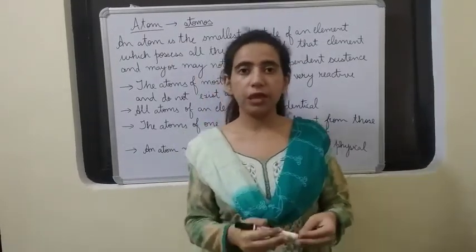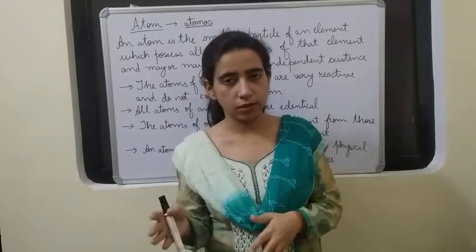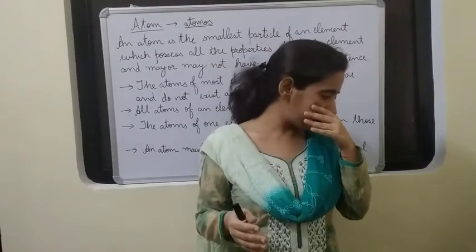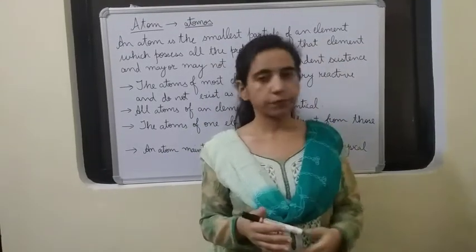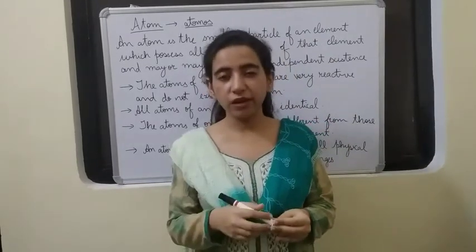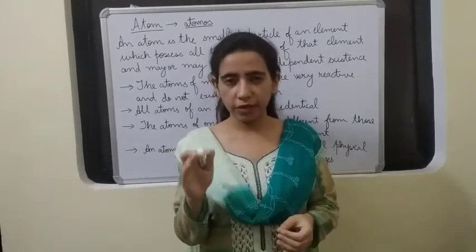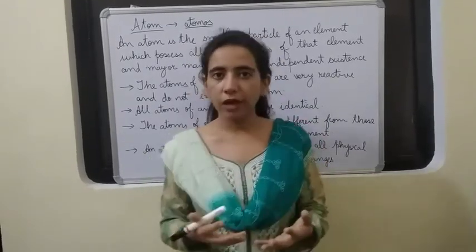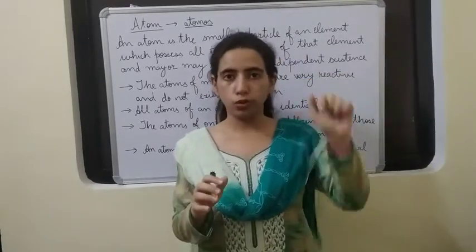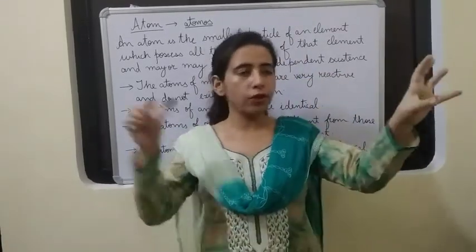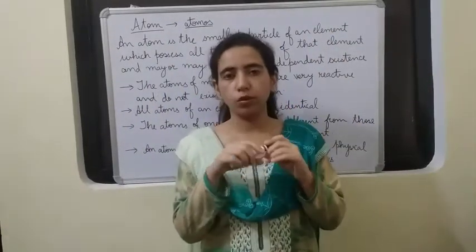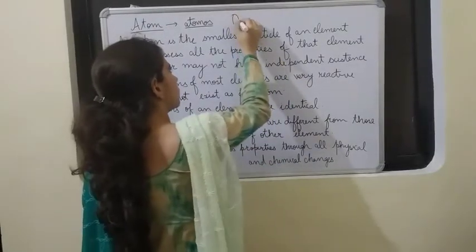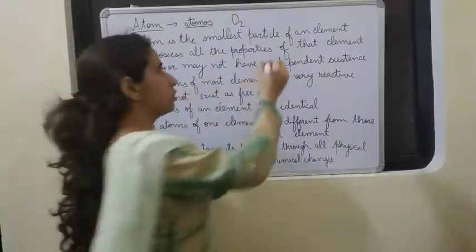Then the next point is, they may or may not have independent existence. In most of the cases, atoms do not exist independently. That means they combine to form molecules. Like in the case of hydrogen, in the atmosphere we see H2 molecules, not hydrogen atoms. That means two hydrogen atoms combine to form its molecule. Then oxygen atoms are also there, O2 molecules. Okay. Then in the same way nitrogen, N2 is there.